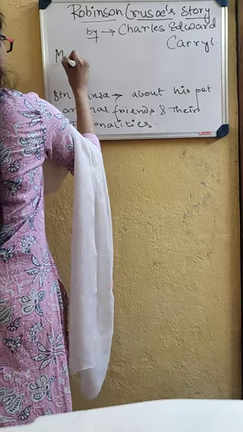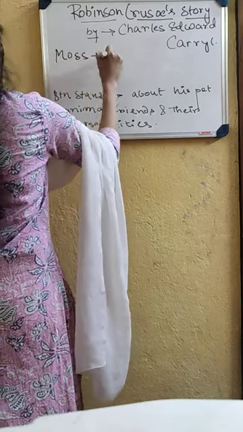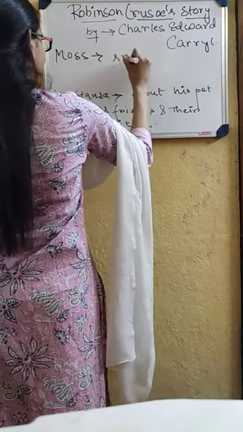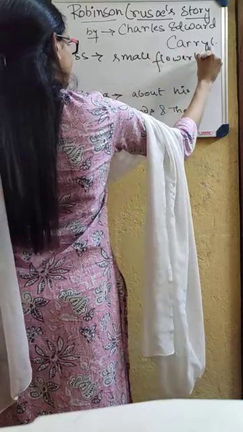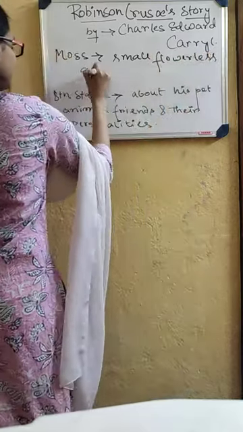Bits of moss and dirty gravel. Moss is a small flowerless green plant.